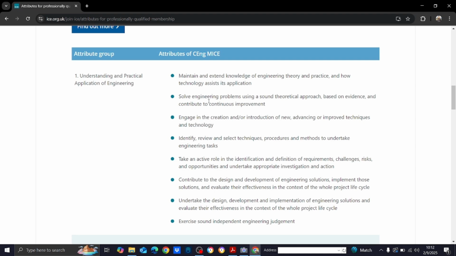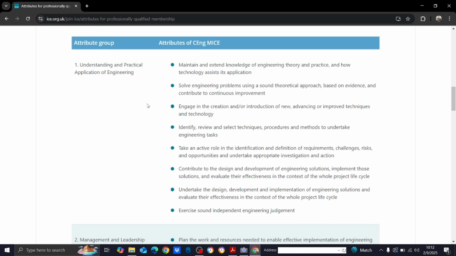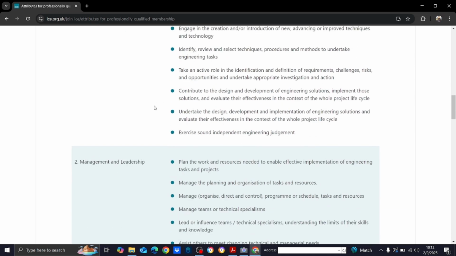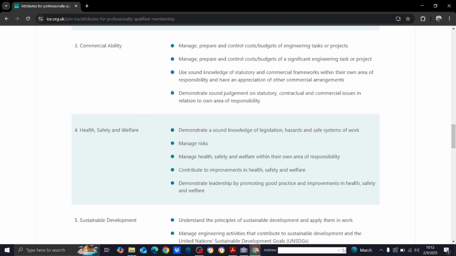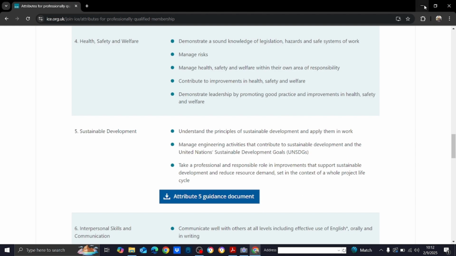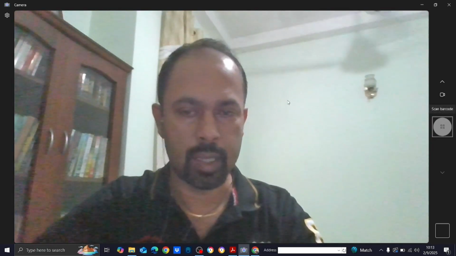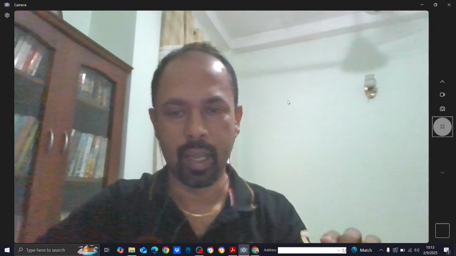These seven attributes are the core of your career appraisal. Whatever you are writing, you have to match with these seven attributes. If you write something that is not related to these seven attributes, it is not going to be valid for the ICE chartered engineer qualification. It is just a waste of your words and time. They are not going to consider them. So whatever you do, you have to match with these seven attributes, right? That's the first thing that you have to understand. Remember, the seven attributes have to run as a golden thread in your report.